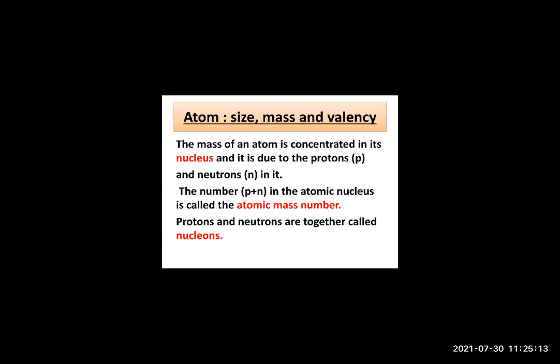Correct? Now, what about the size of the atom? How can we determine the size of the atom? By its radius. Very good, Sanchit. We can find the size of the atom by measuring the radius. You know, in geometry you are drawing circles. If I tell you to draw a circle with a radius of 5 centimeters, it will be easy for you, no? You have to measure 5 centimeters and draw the circle. So from the radius, we will come to know the size of the atom.